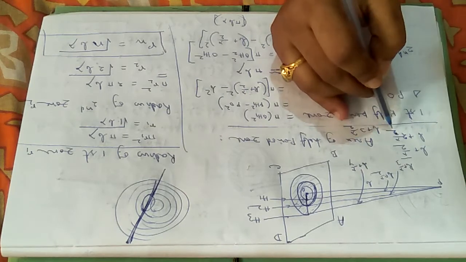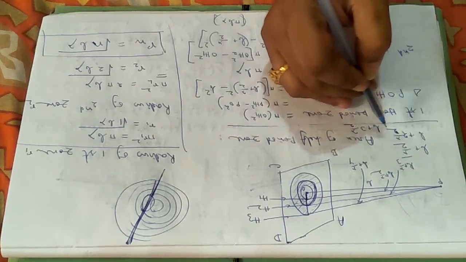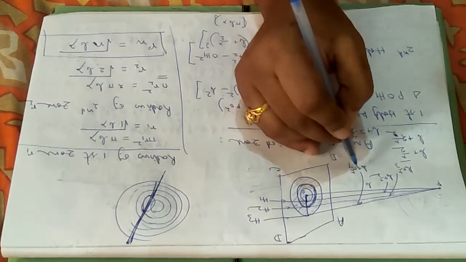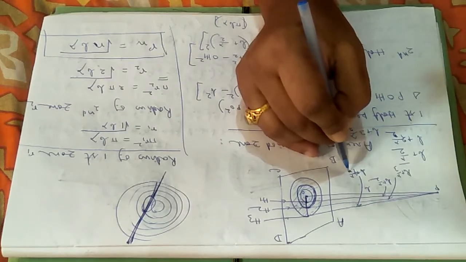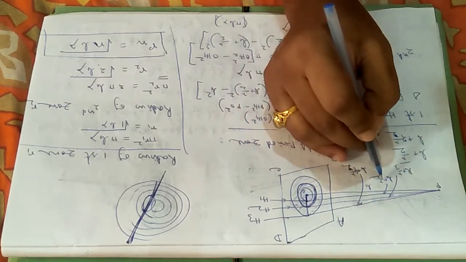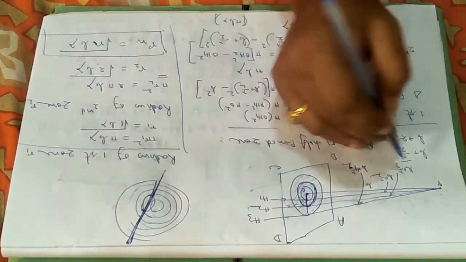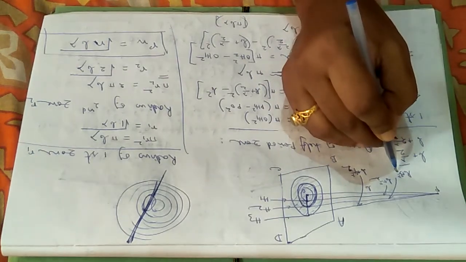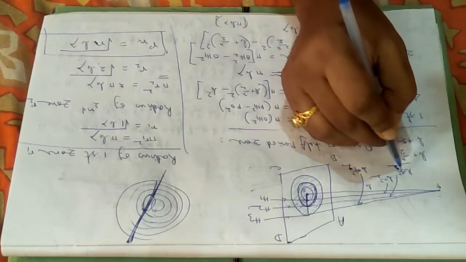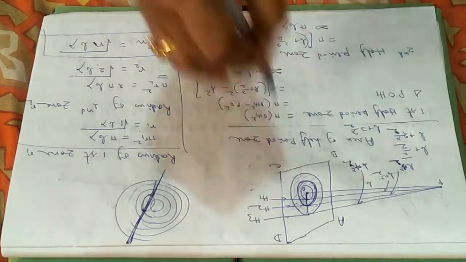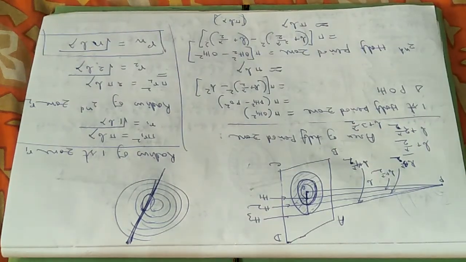It will not be 3 lambda by 2, it will be 3 into lambda by 2, not 4 lambda by 2, 4 into lambda by 2. This will be 4 into lambda by 2. This will be b plus 1 into lambda by 2, b plus 2 into lambda by 2. This will be 3 into lambda by 2. You make the necessary correction, all other calculations are okay.